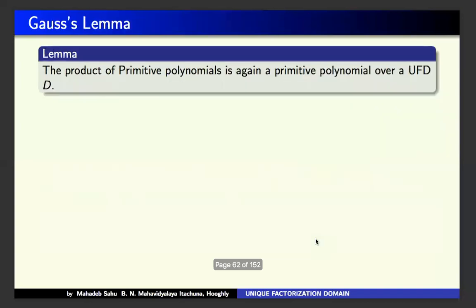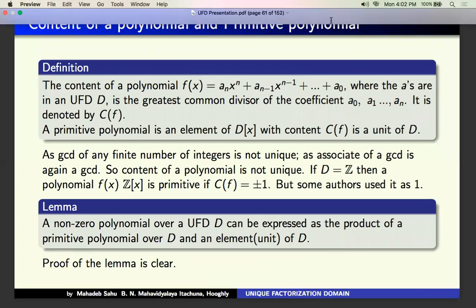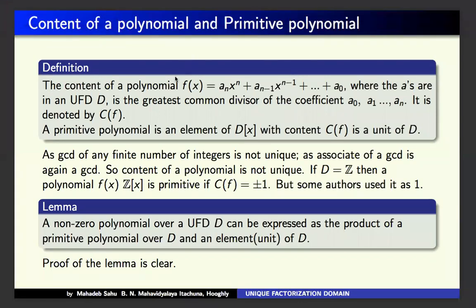Here, I am just considering a finite number of elements. You see there is a problem here: this is sometimes a unit, but it is better to leave it because it may or may not be a unit. So just write it here, an element of D.